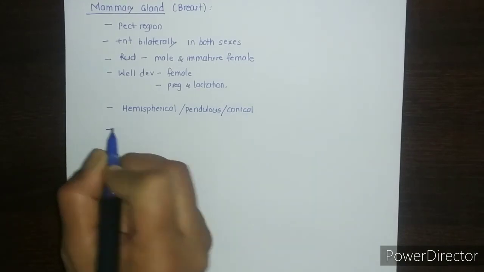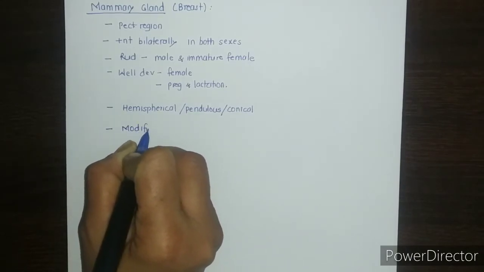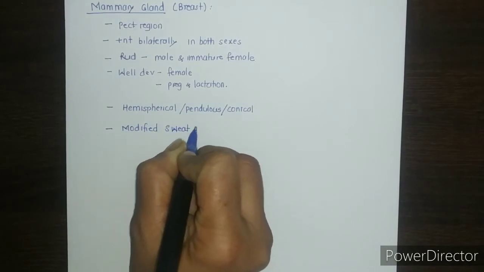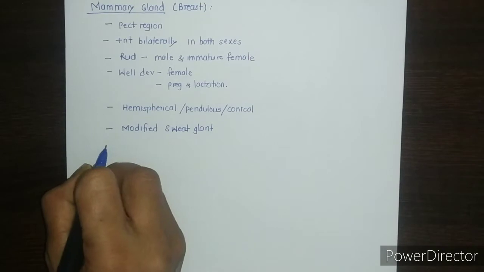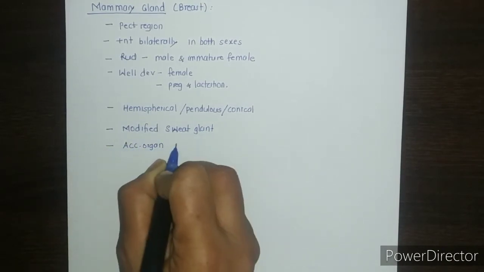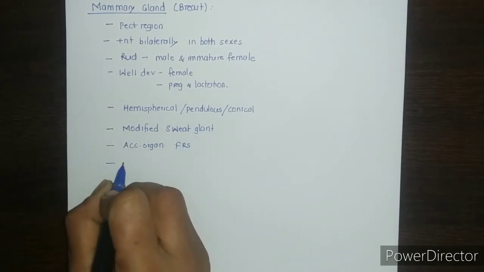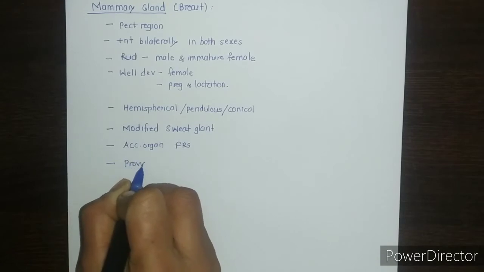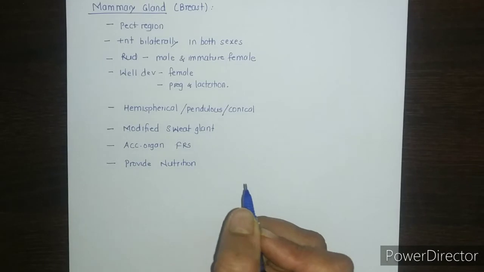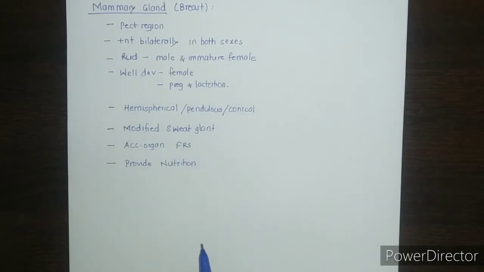Now, the mammary gland is basically a modified sweat gland, and it forms an accessory organ of the female reproductive system. What is its function? Its main function is to provide nutrition to the newborn baby in the form of milk. So this is just an introduction of the mammary gland.